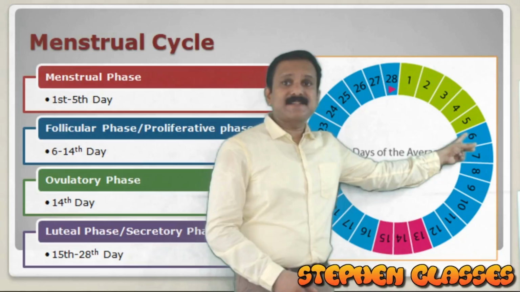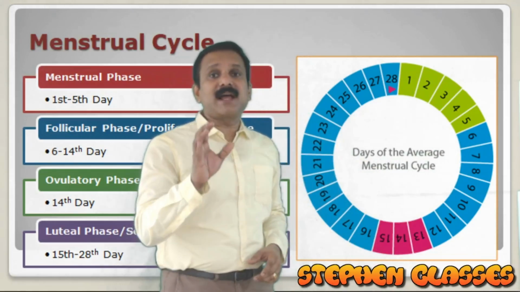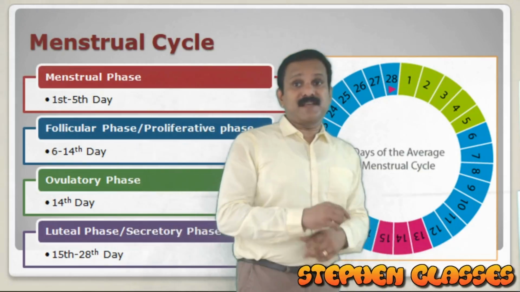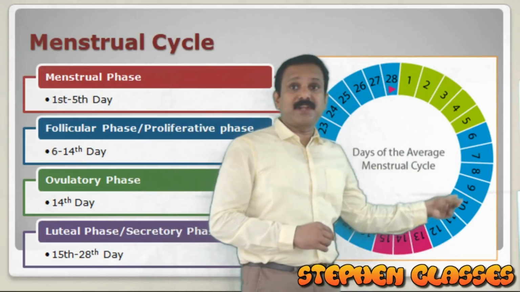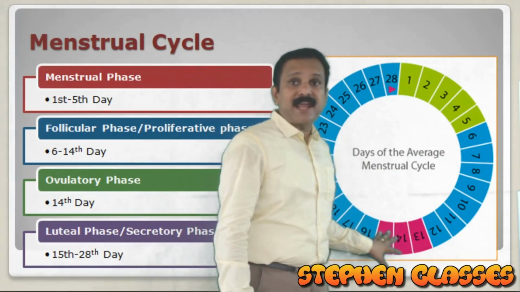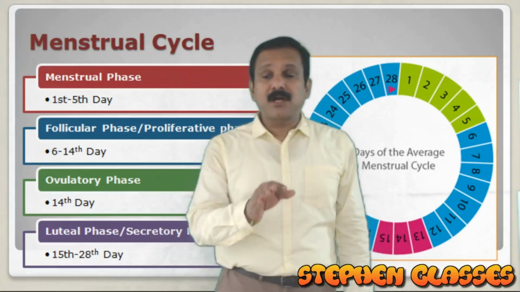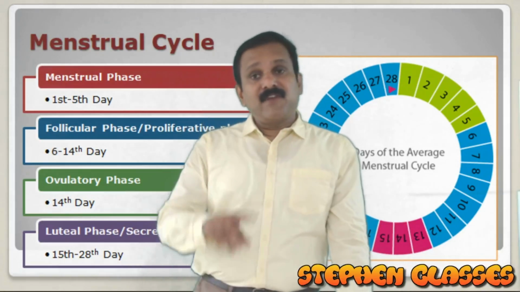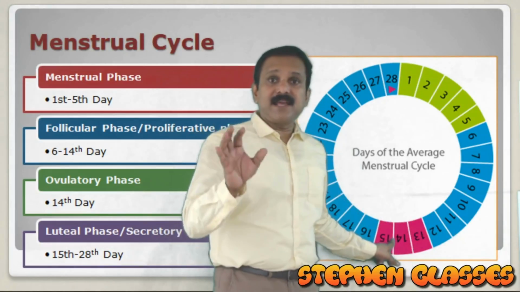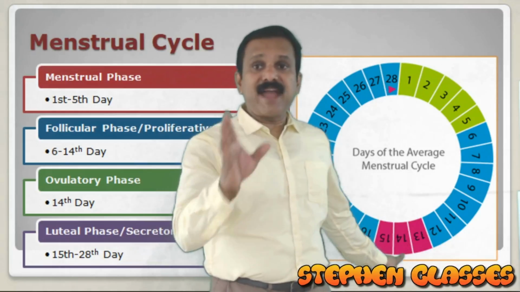From day 6 to day 14 we can consider it as the follicular phase, or proliferative phase. On the 14th day there will be ovulation. Ovulation is expected to occur on the 14th day if it is a 28-day cycle. So on the 14th day you can consider it as the ovulatory phase.